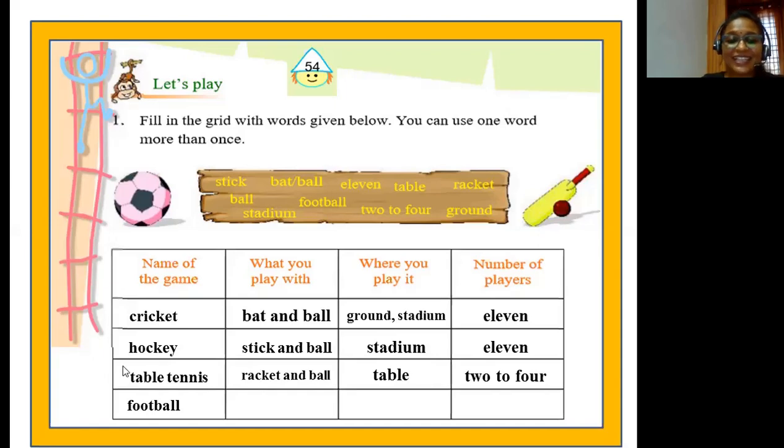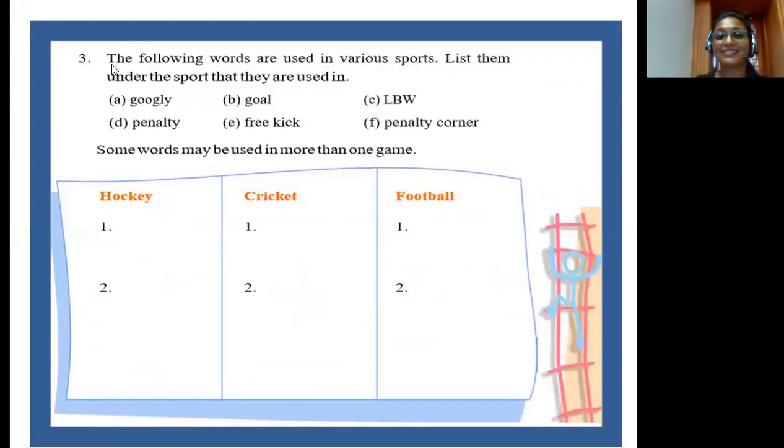Okay? Now coming to football, you need a ball. And where is it played, children? It can be played on a ground or a stadium. And how many players are there in this game, children? There are 11 players. This activity was really interesting, isn't it?